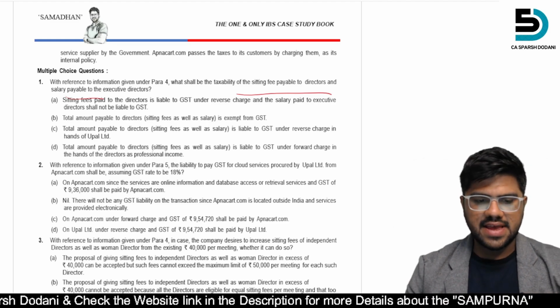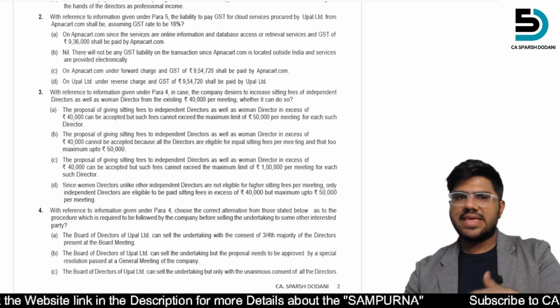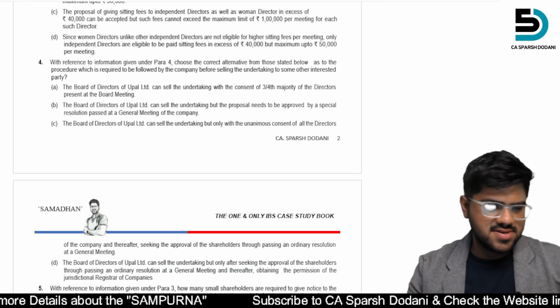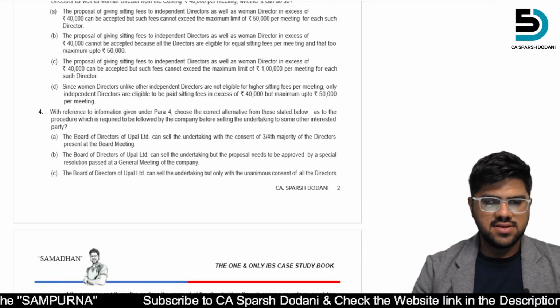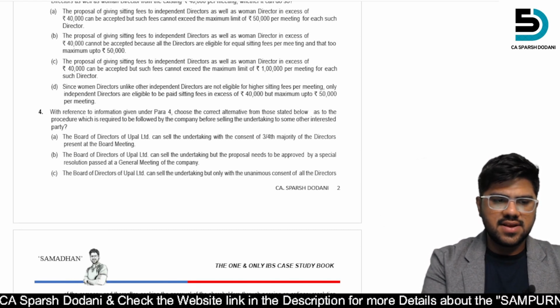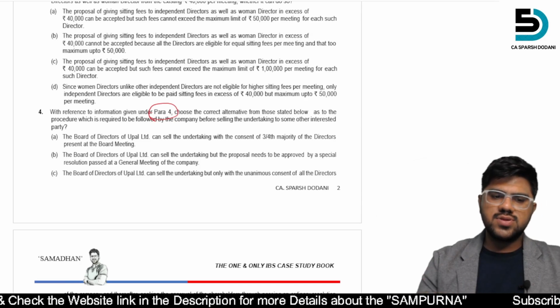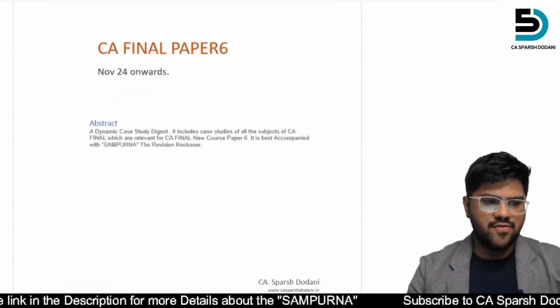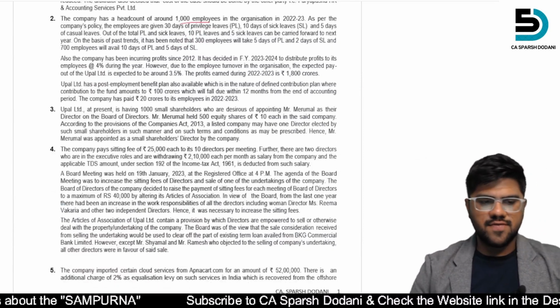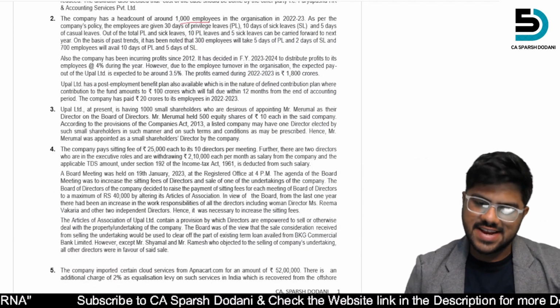Here we will now look at the law part, because we have to divide and then conquer. So this is the question: choose the correct from the state para 4. We have to look, choose the correct. So let's first go to para 4. Yes, this: the company pays sitting fees of rupees 25,000 to each of its 10 directors.